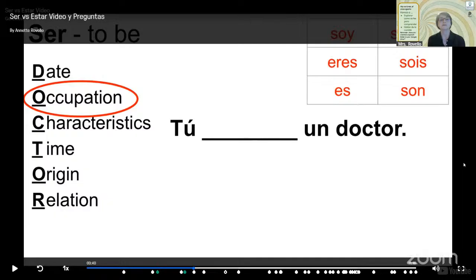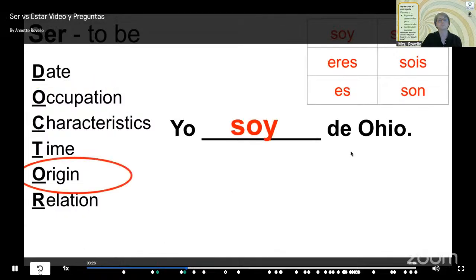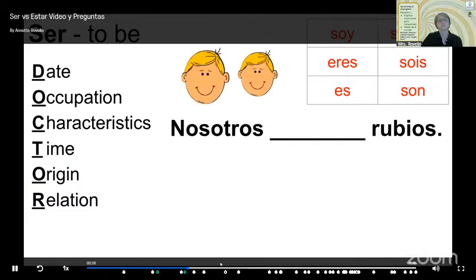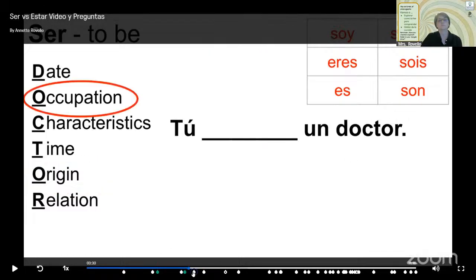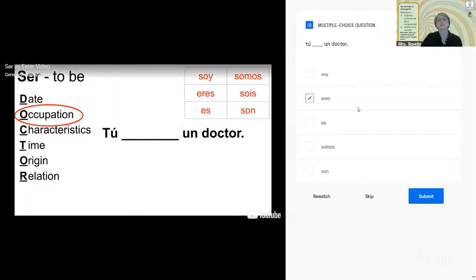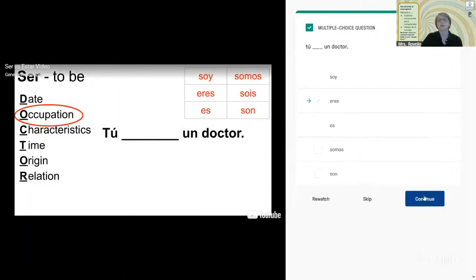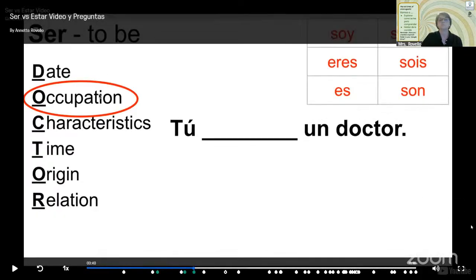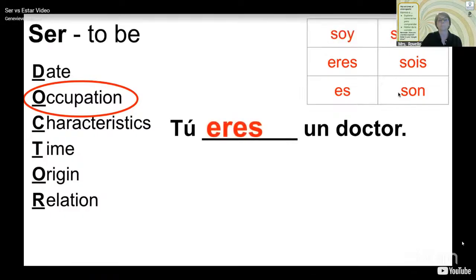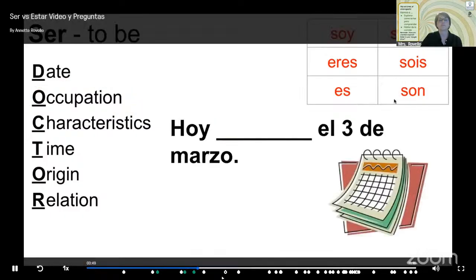Very good, Joe Marion. Ooh, you're on this. Malia, good job. Marlecia, good job. Okay, so yeah, if you said eres, you're absolutely right, right? Yo soy, tú eres. Good job. Yeah, so eres. Good job. I'm skipping around here. I apologize. You know it's an occupation, but what form of the verb? Tú eres un doctor. Hoy blank el 3 de marzo.